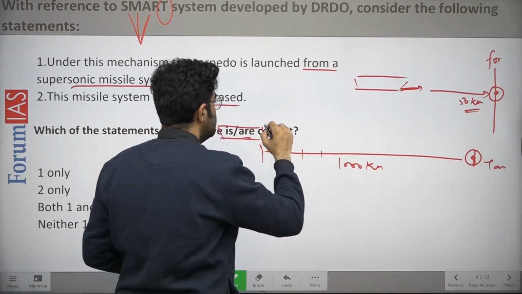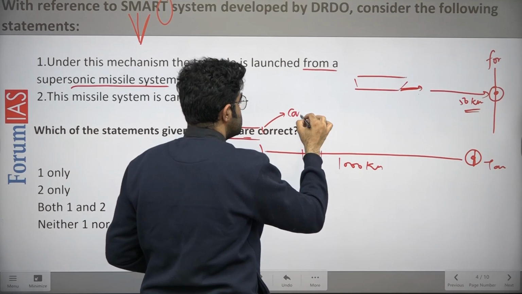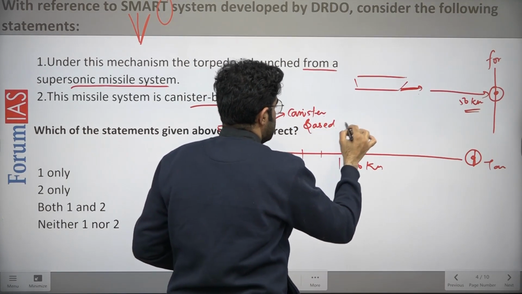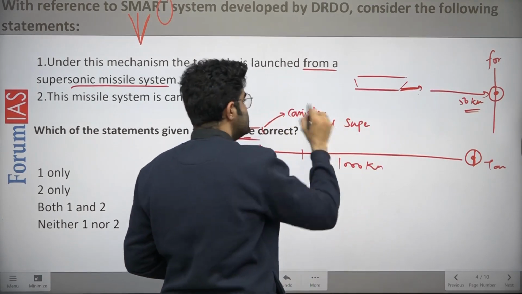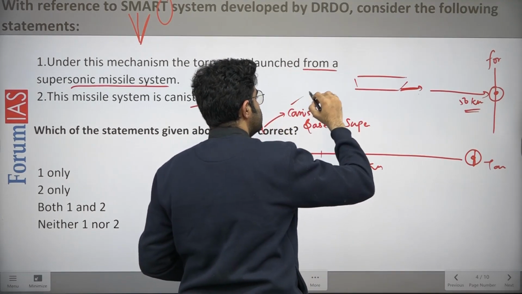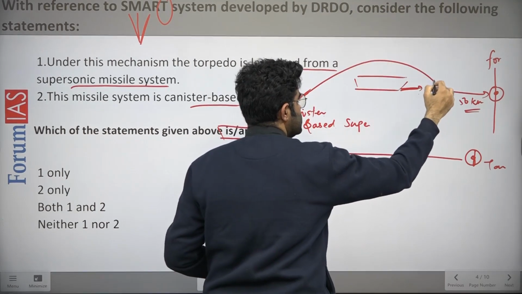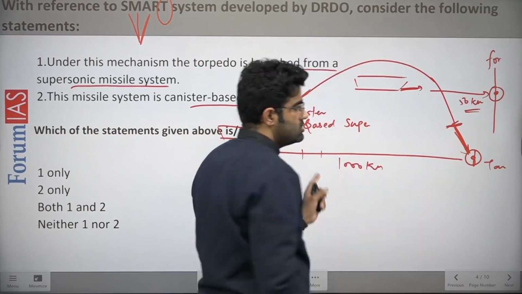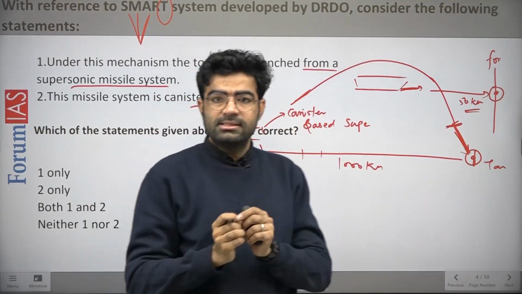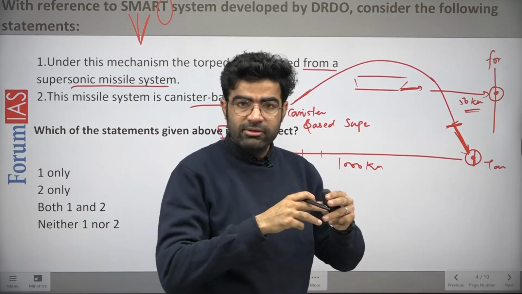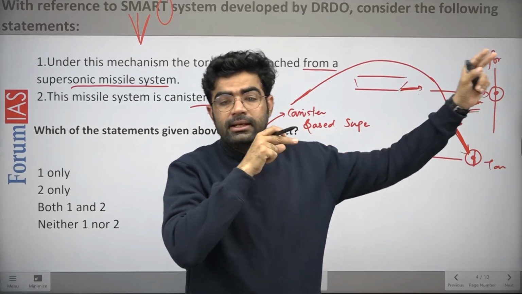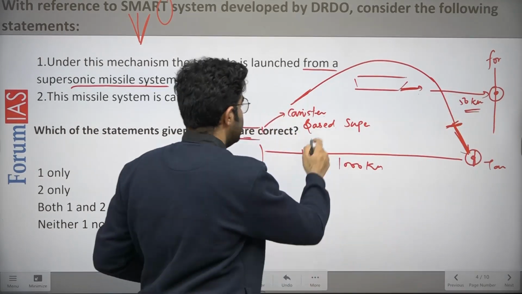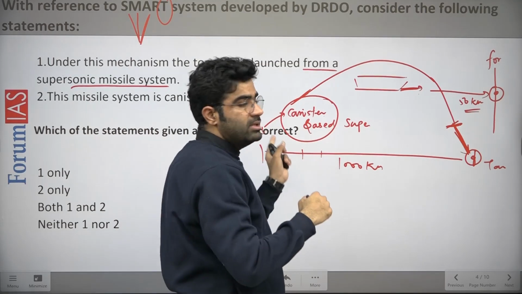Now what we have developed is this canister based supersonic missile system. This missile will carry this torpedo up to this distance, and from this distance they can hit the target, right? So this is a supersonic assisted torpedo delivery. Means we are targeting far beyond targets with the help of this supersonic missile. So this was a canister based mobile vehicle which we have used.